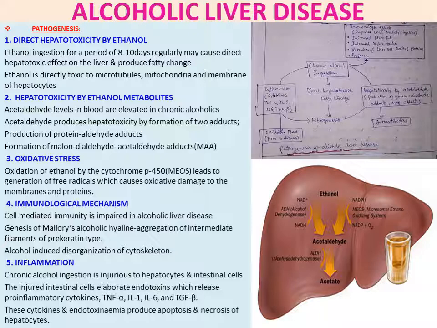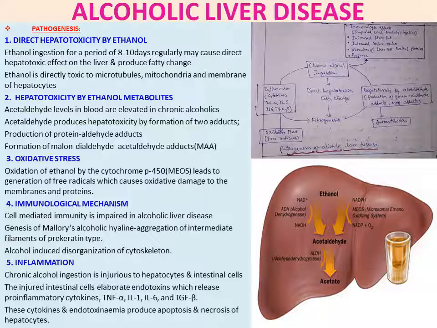Second point is hepatotoxicity by ethanol metabolites. So primary metabolite is acetaldehyde. Acetaldehyde levels in blood are elevated in chronic alcoholics. Acetaldehyde produces hepatotoxicity by formation of two adducts, protein acetaldehyde adduct and malondialdehyde acetaldehyde adduct, that means MAA adduct and protein aldehyde adduct. So adducts are nothing but the complexes. So protein acetaldehyde complex and malondialdehyde acetaldehyde complex.